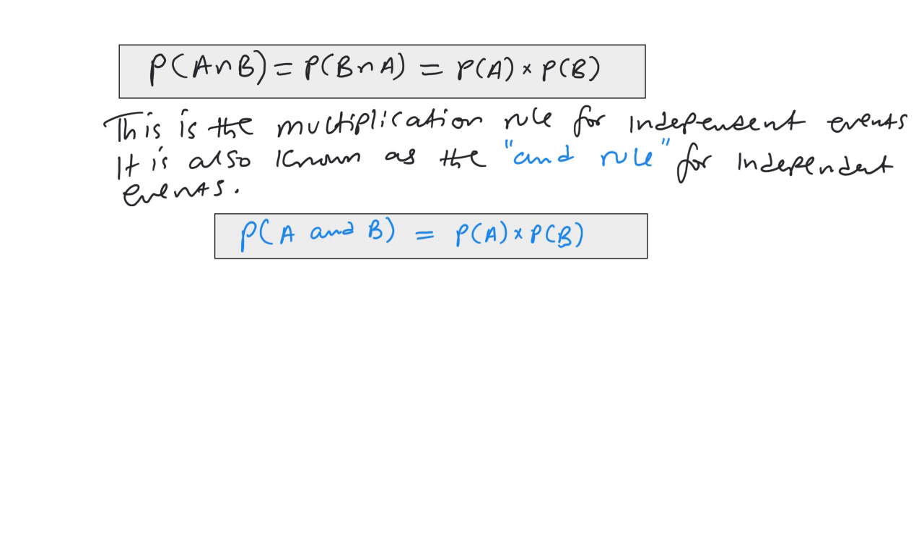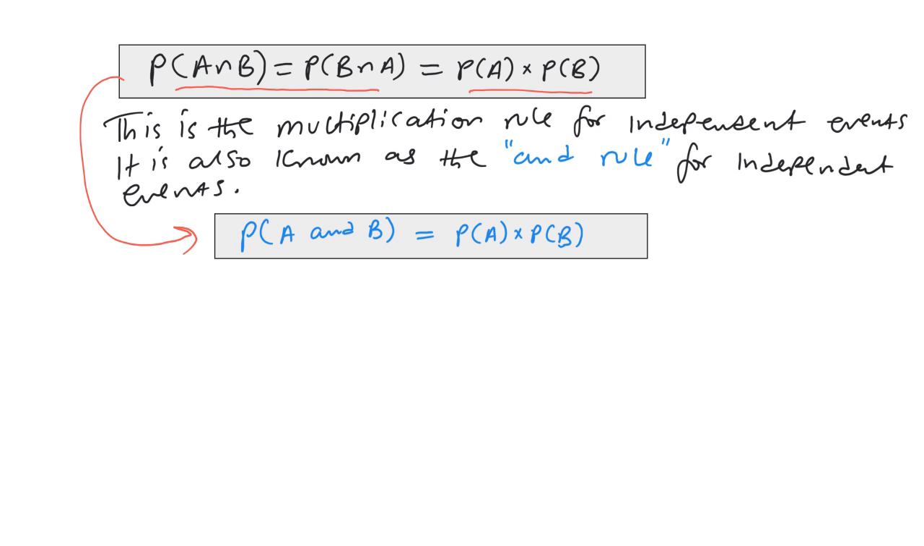The probability of A intersection B is the same thing as the probability of B intersection A, which is P of A times P of B. So for independent events, to get the probability of the intersection, you multiply the individual probabilities. And that's what we call the AND rule for independent events.